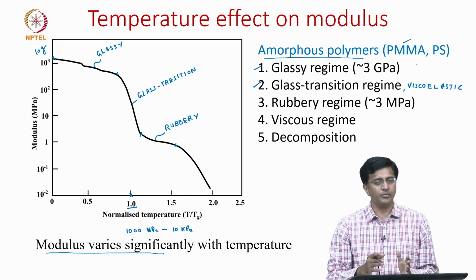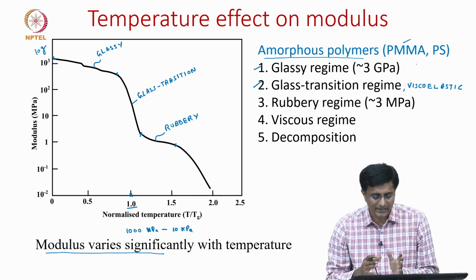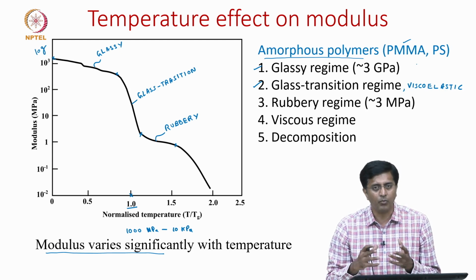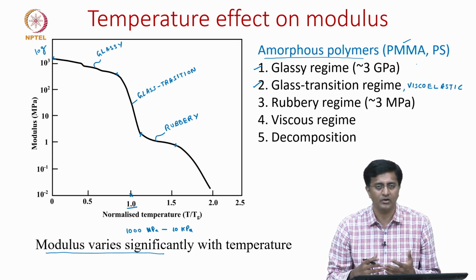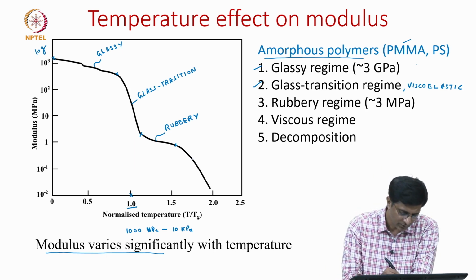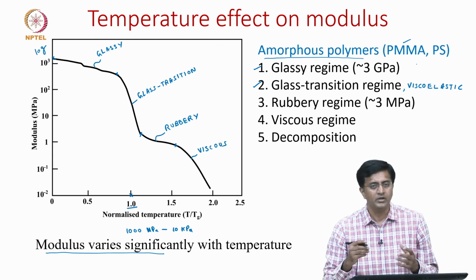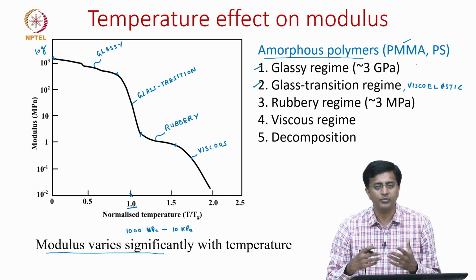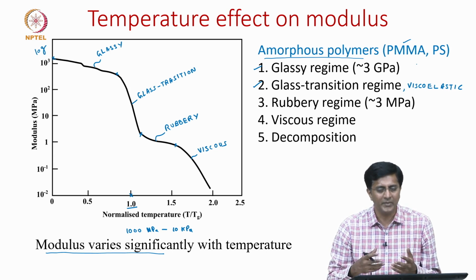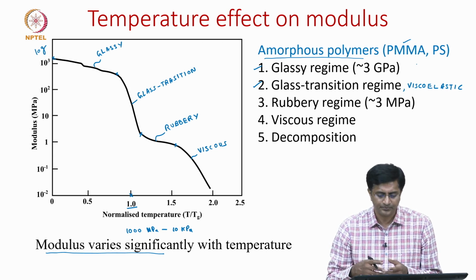After the rubbery behavior, when the temperature is further increased, the polymer behaves as a fluid, or viscous flow. This is termed the viscous regime, where once you increase the temperature, the polymer basically melts and flows.